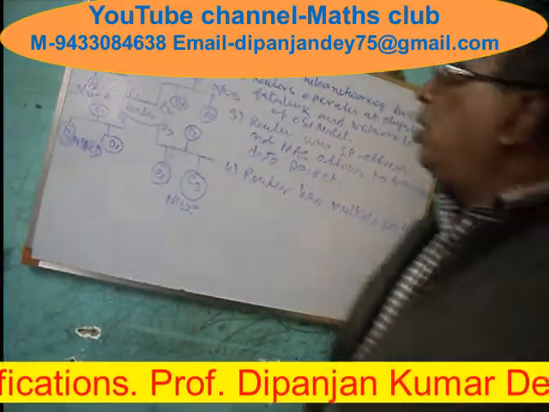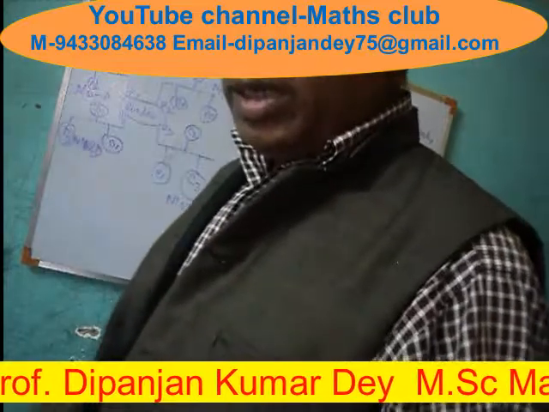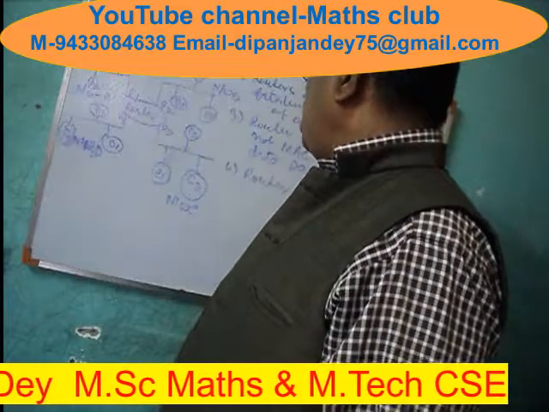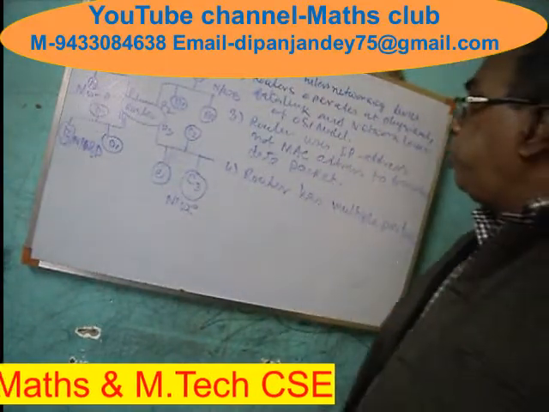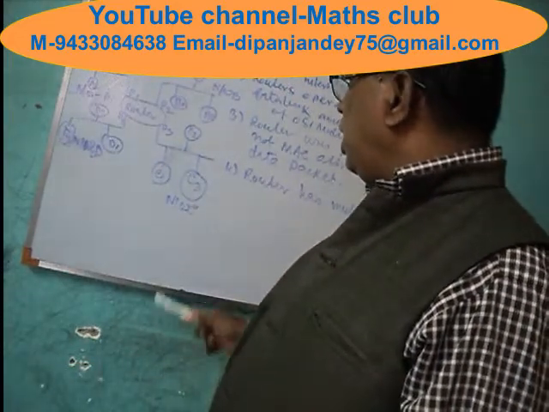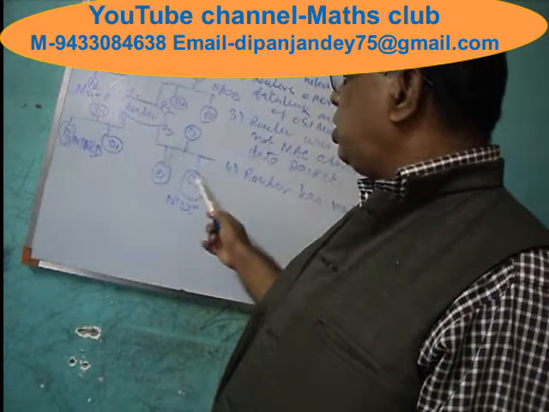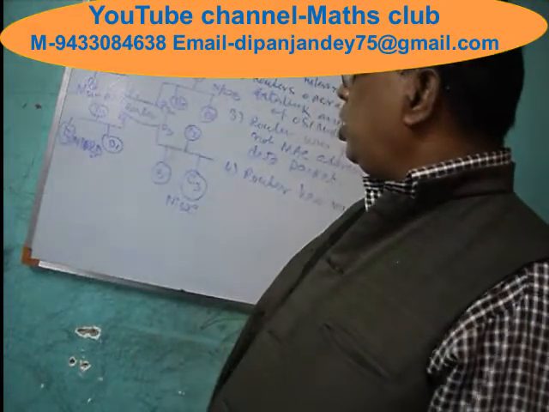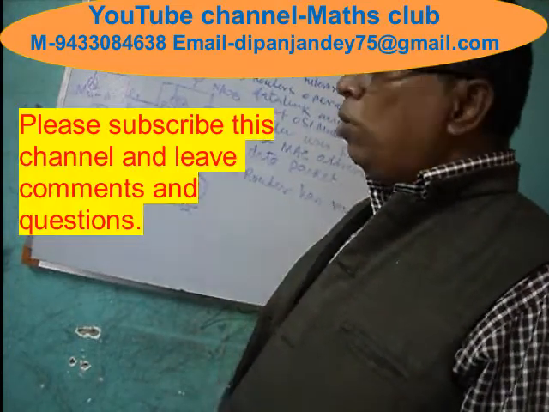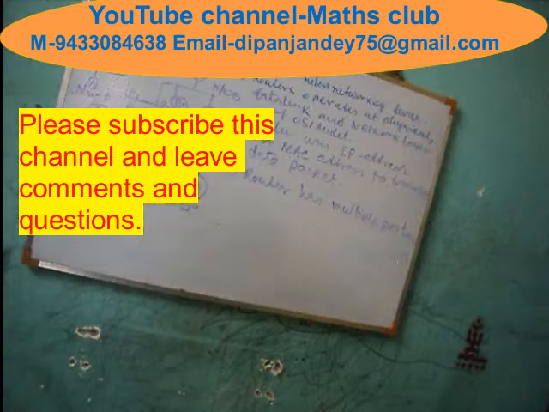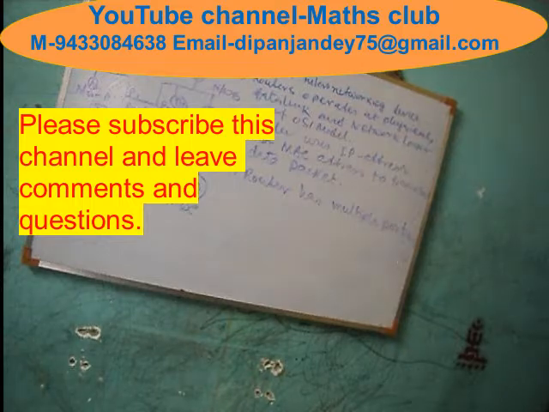In network A there are three hosts, that is A1, A2, A3, and here there are 3 hosts, that is B1, B2, B3, and in network C there are three users, or you can say 3 hosts, that is C1, C2, C3, and this is network D: D1, D2, D3, connected to P4. So this is the figure for routers. That means four networks are connected to this router.